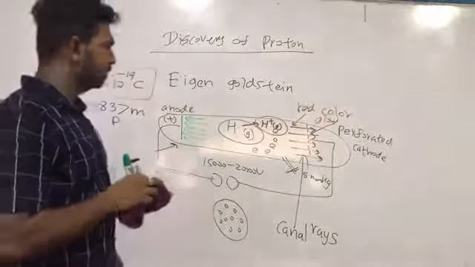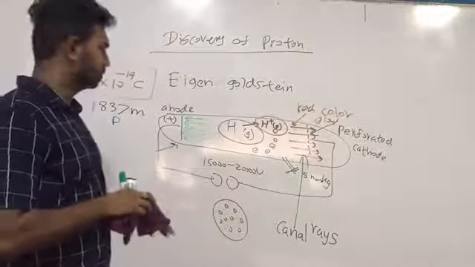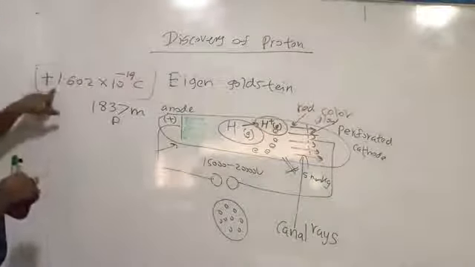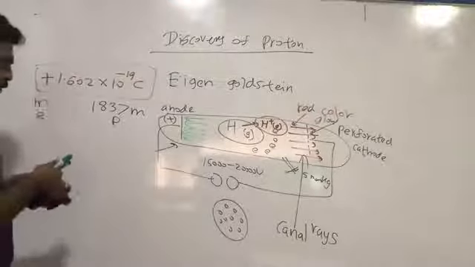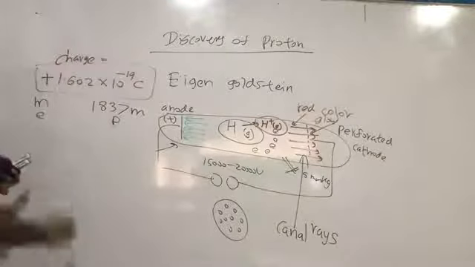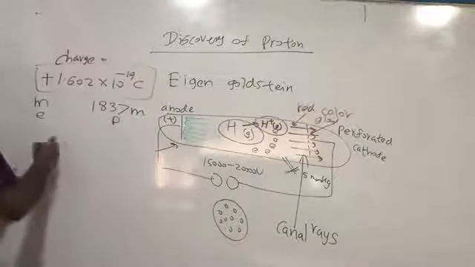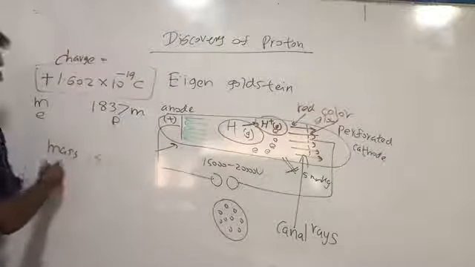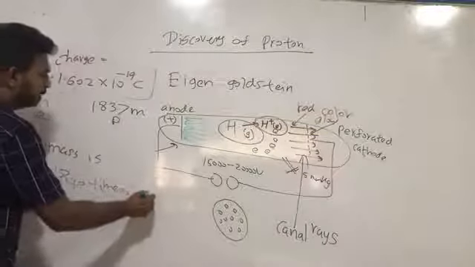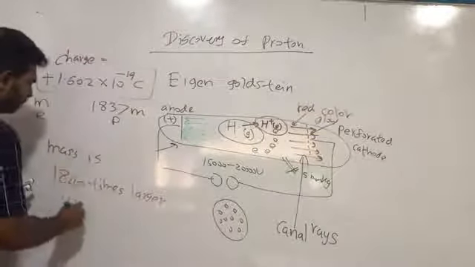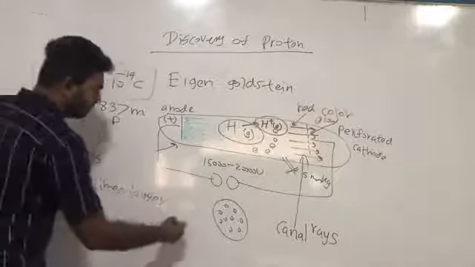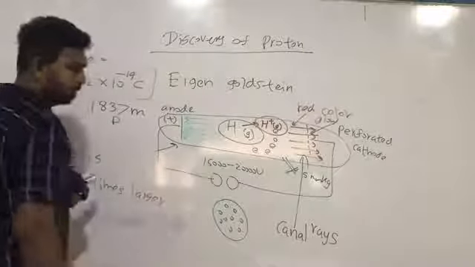Put a note below the apparatus and the explanation. Charge is plus 1.602 × 10^-19 coulomb. Denote this charge as e. And mass is 1840 times larger than the mass of the electron. We can denote the electron as e.